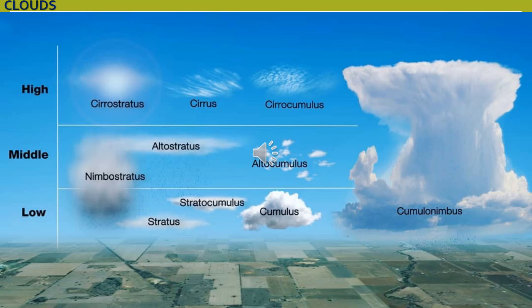According to their height, clouds are classified into the following types. High cloud, which lies between 6 to 20 kilometer height. Then middle clouds, they are located between 2.5 kilometer to 6 kilometer height. Then low clouds, from ground surface to 2.5 kilometer height. The low clouds are very close to the ground surface.